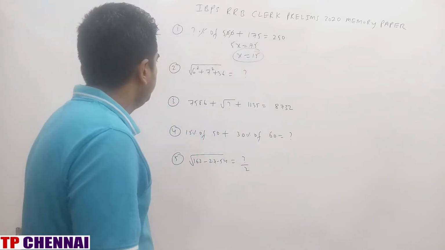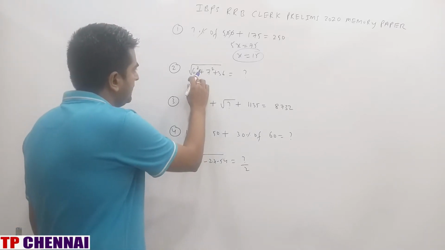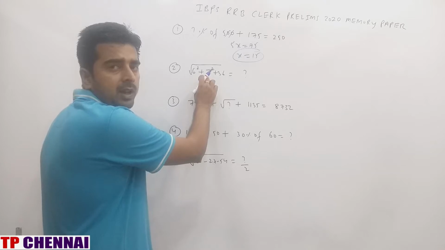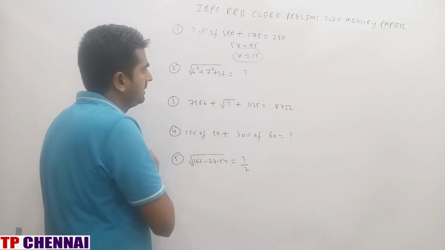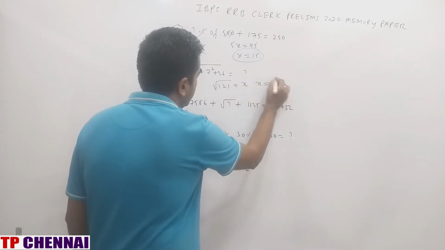Next one. Square root of 6 square plus 7 square plus 36 is equal to question mark. So 6 square is 36. 7 square is 49. 49 plus 36 is 85, plus 36 is 121. So square root of 121 is equal to x. X is equal to 11.